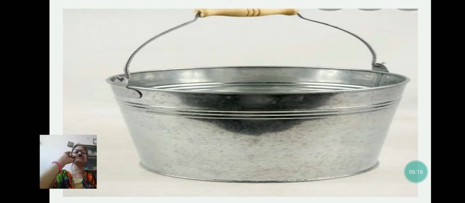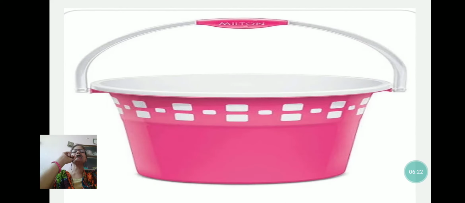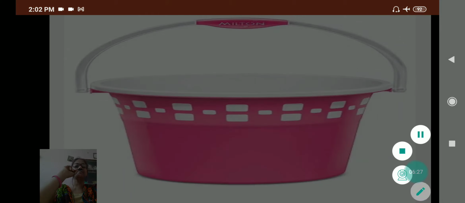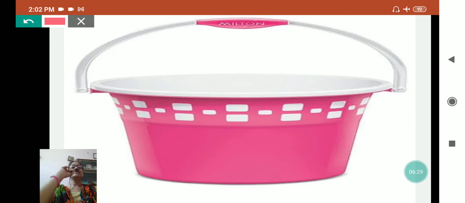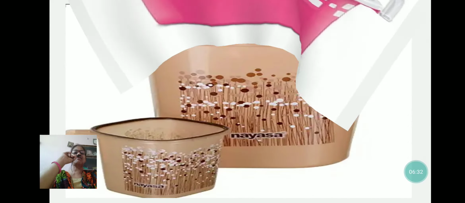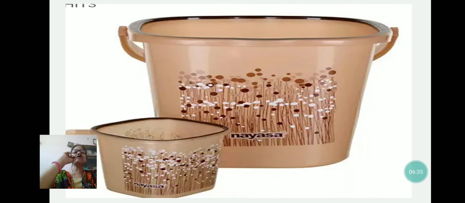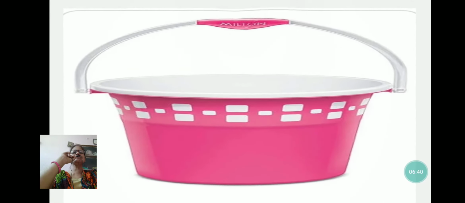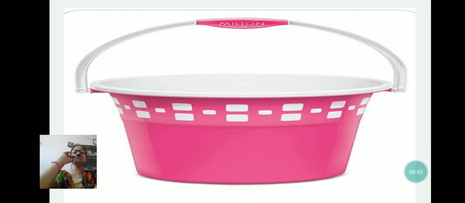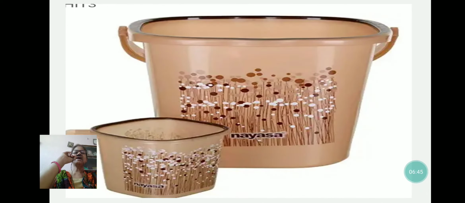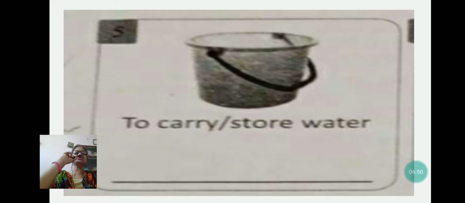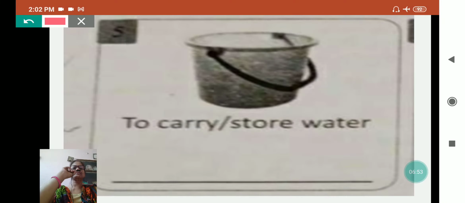See, this is a bucket, this is a metal bucket, my dear, and you can see many more buckets. See, a plastic bucket which is fancy now, and that is also branded by Milton Company. Now you will see the bucket and mug of the same type, matching. So nowadays everything has been modified and we use matching things. So these buckets are used to store water, and we keep them in the washroom also. To carry or store water, what do we use? Bucket.